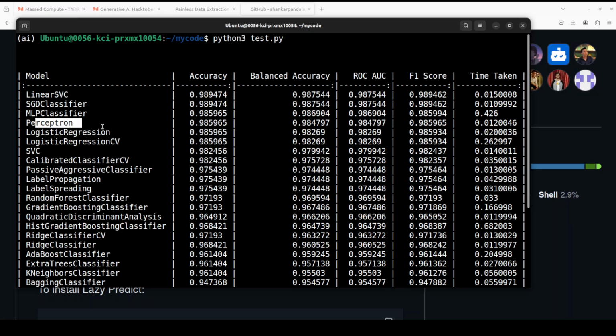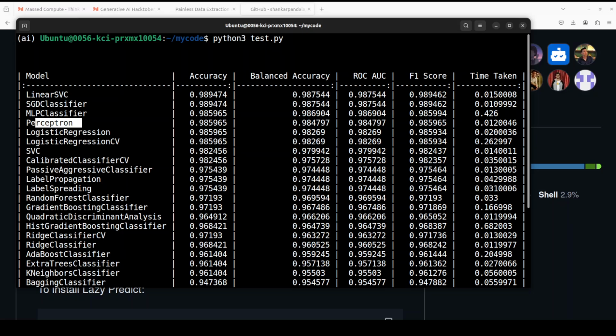We also have passive aggressive classifier, which is an online learning classifier, and it is quite interesting, by the way. And then there are a few others, like label propagation, label spreading, quadratic, and a few others. So these models primarily cover various algorithmic families, including linear models, neural networks, vector machines, ensemble methods, and a few others. So now you know what these are.